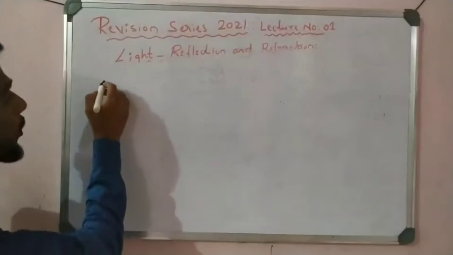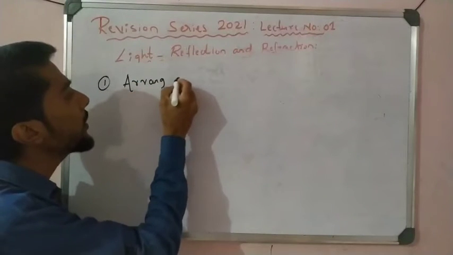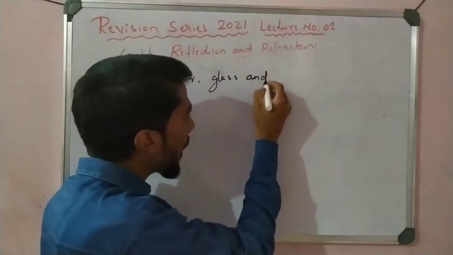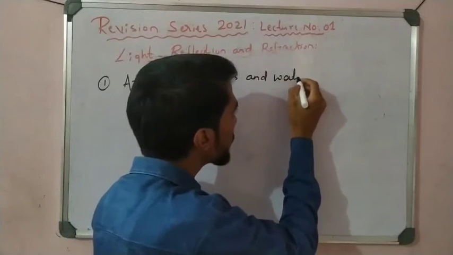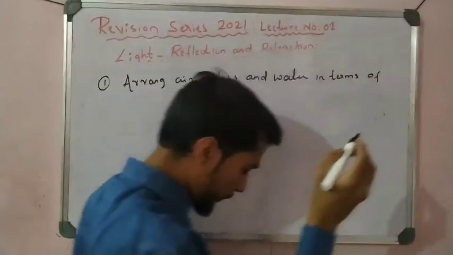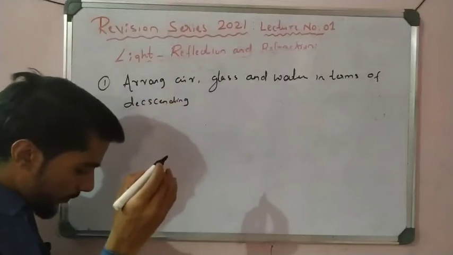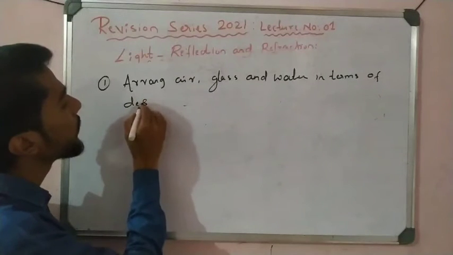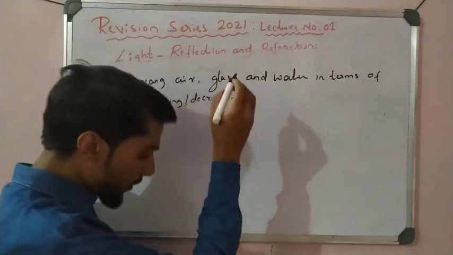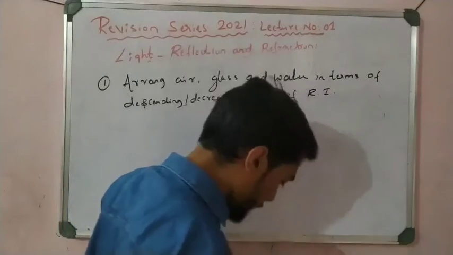So take example number 1, very important, we just learned. Arrange air, glass and water in terms of descending, meaning decreasing, order of refractive index. It's very simple.